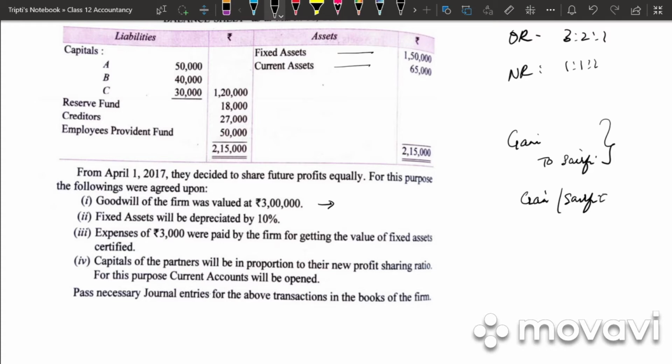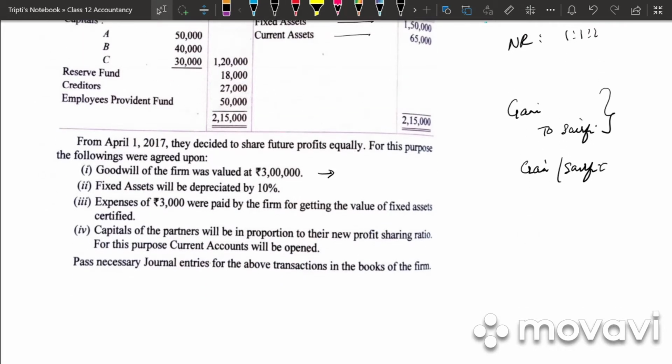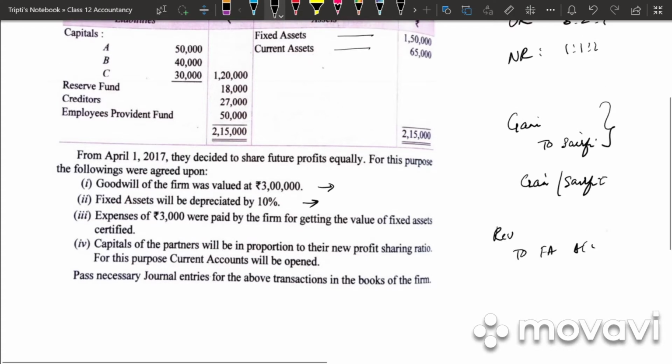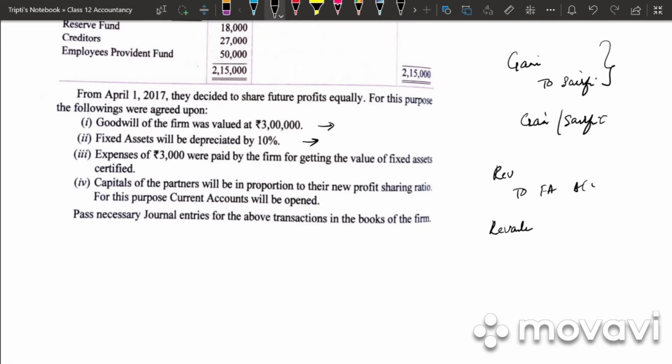Next, they have given us fixed asset will be depreciated by 10%. When a fixed asset is depreciated, it means there is a decrease in the value of fixed asset. So decrease in the value of fixed asset, what is the journal entry? It is revaluation account debited to fixed assets account, right? Next, expenses of 3000 were paid by the firm for getting the value of fixed asset certified. So we have expenses again. So when the expenses, again revaluation account will be debited. What are we paying? Money. So it will be to bank account, 3000 debit, 3000 credit.